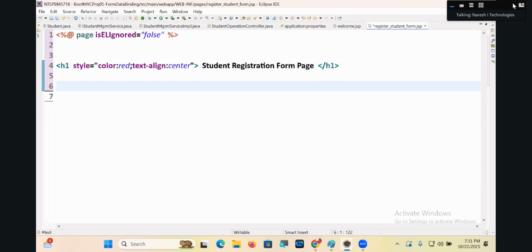A good programmer designs the form as an HTML table for better alignment. Table opening and closing. Tell me. Border equal to 1, align equal to center. Border equal to 1 or 0? Not 0. Center. Okay, fine, whatever it is. Then bgcolor.